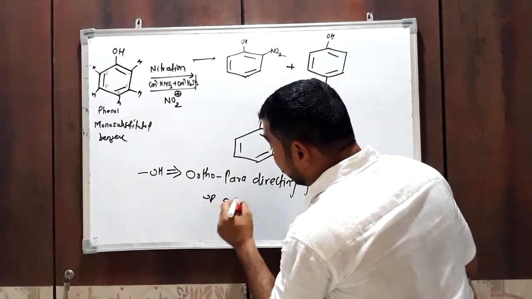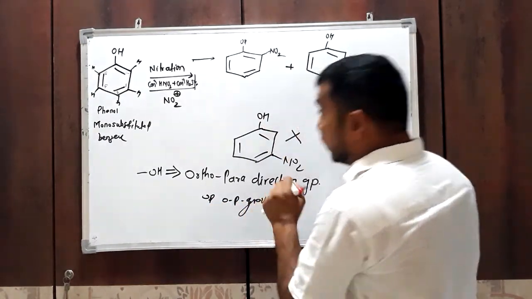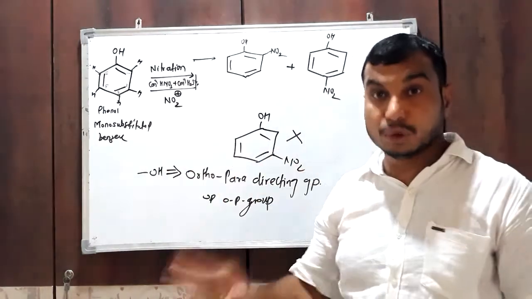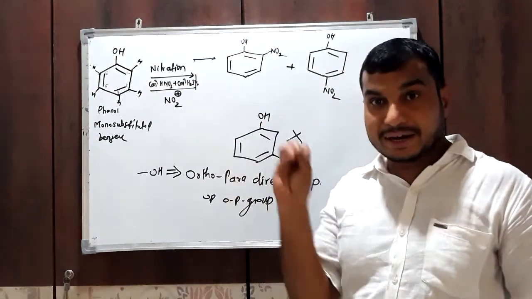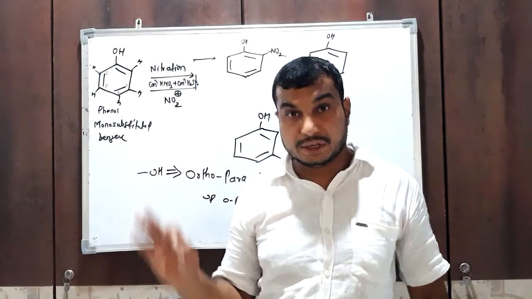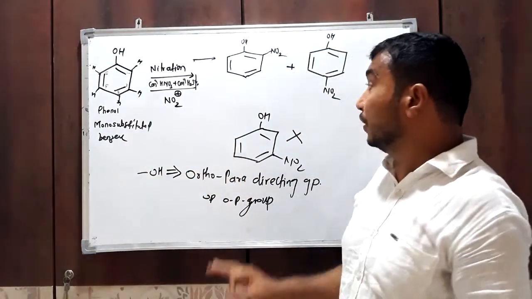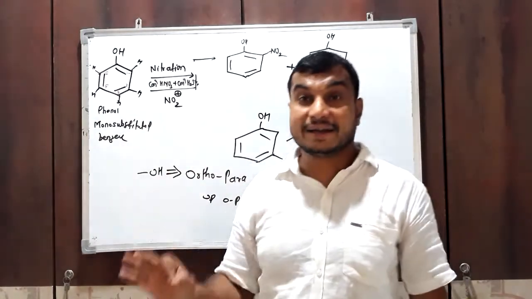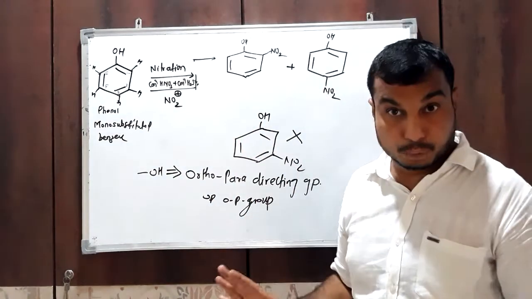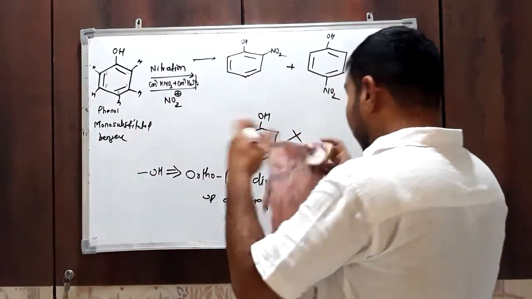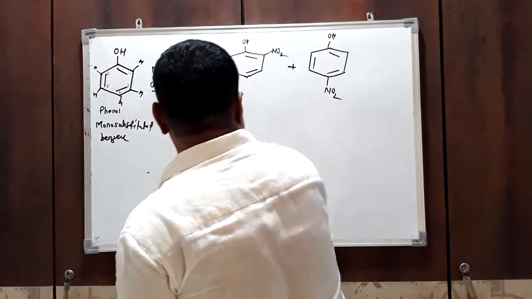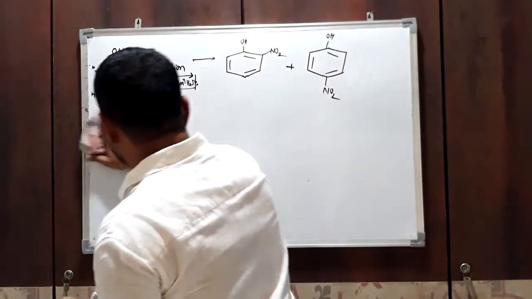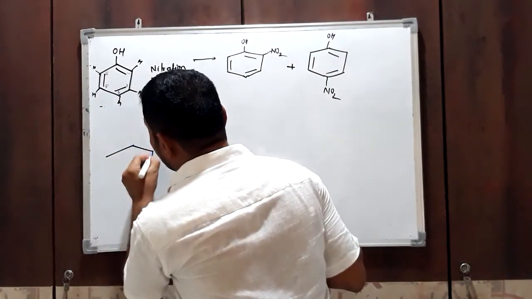or OP group. OP group means that whenever we perform an aromatic electrophilic substitution reaction on a benzene ring having an ortho-para directing group, any group which is ortho-para directing, then you will get only ortho and para products, never meta. This is called the ortho-para directive influence of the functional group. So this is one type, the ortho-para directing group. And suppose in another reaction, just consider nitrobenzene.